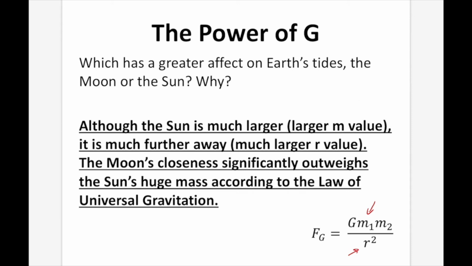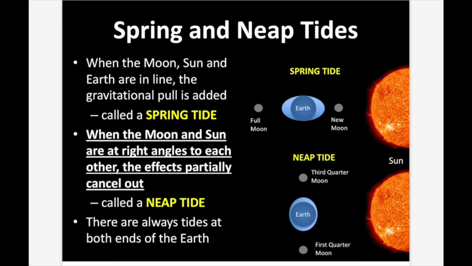And again, we can see that because the masses are only a multiple of 1, whereas the R values are squared values. So in terms of gravity, distance plays a much larger role than mass. Spring and neap tides. When the Moon, Sun, and Earth are in line, the gravitational pull is added. This is called a spring tide, and you can see that in our first example right here.